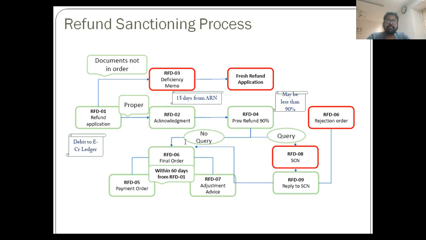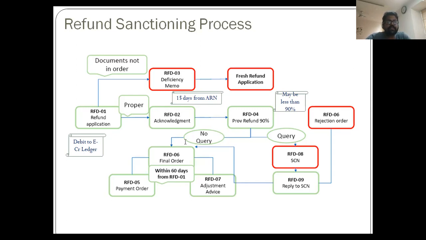So does the time limit start from the fresh application or the original application? Because every application under the GST regime is time barring as far as refund is concerned. So how to calculate the period of 2 years from the relevant date? There is a new Notification 15 of 2021, wherein Rule 93 with effect from 18th May 2021 is amended to say that the time period from the date of filing of the refund claim in RFD1 till the date of communication of deficiencies in RFD3 by the proper officer shall be excluded from the period of 2 years. So there is a little relief which has been given.